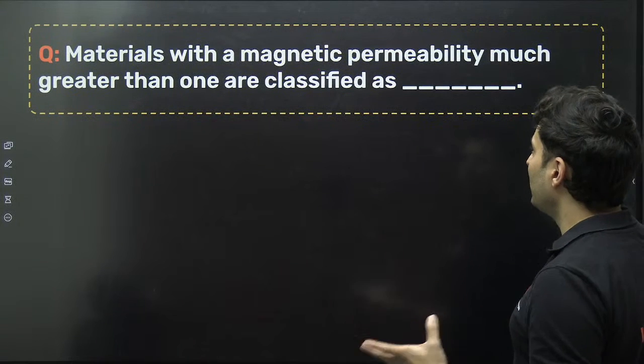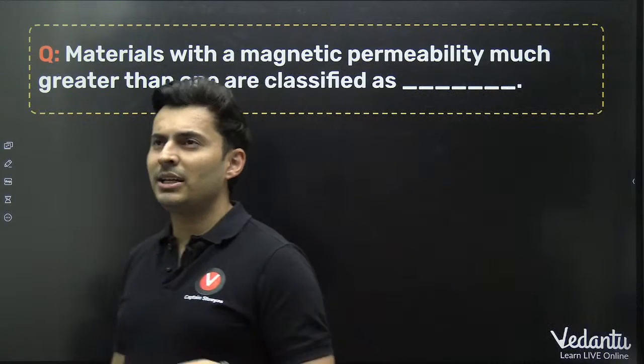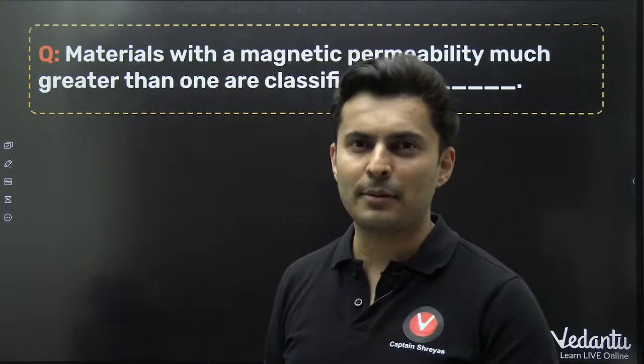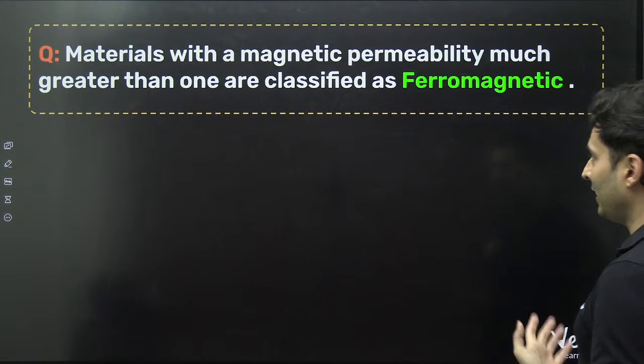Materials with magnetic permeability much larger than 1. If magnetic permeability is less than 1, it is diamagnetic. If it is slightly more than 1, paramagnetic. If it is much larger than 1, then it is obviously ferromagnetic.